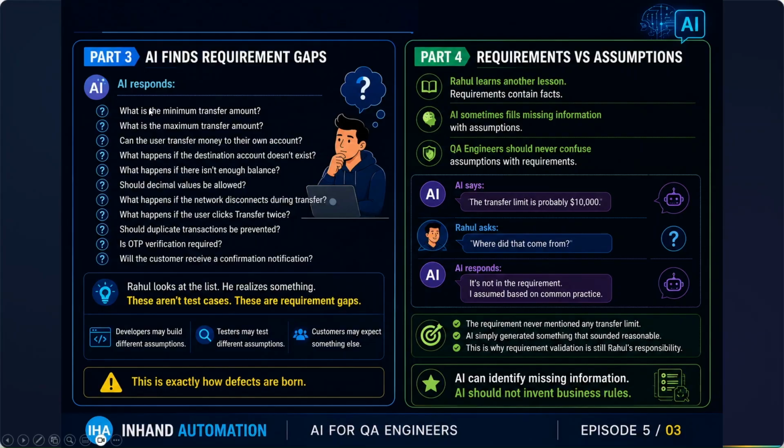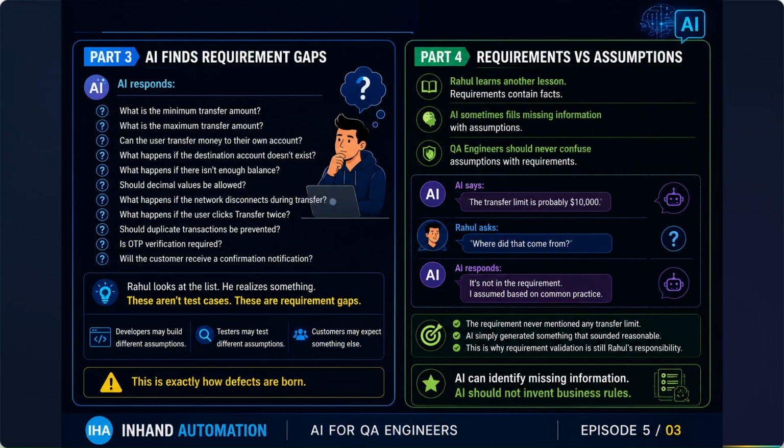That's why AI came up with them. AI is not assuming anything on its own. It is coming up with questions, and you can take these questions and ask your product owner, like, do we have any criteria around these queries?